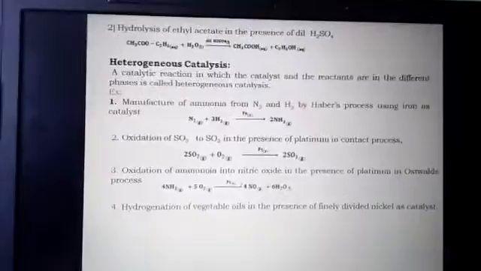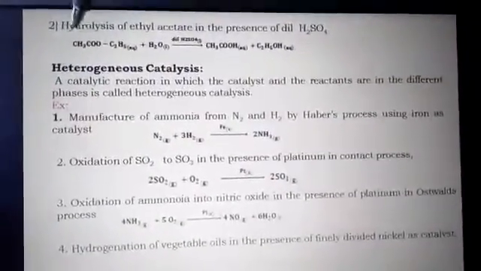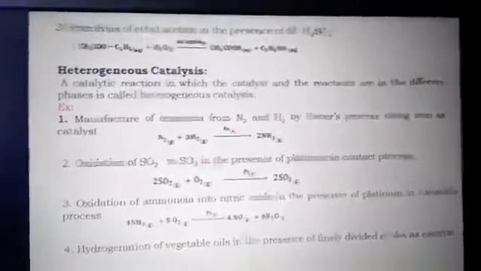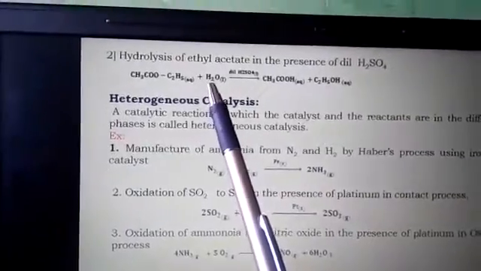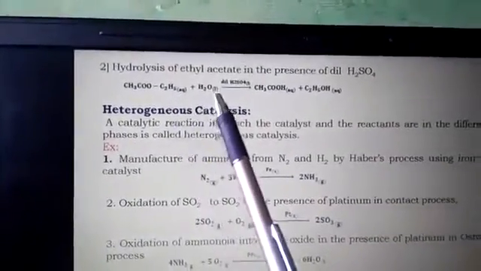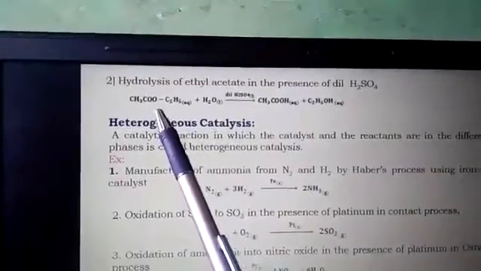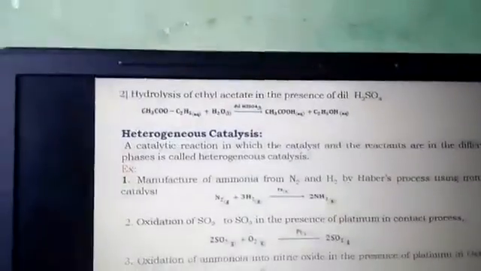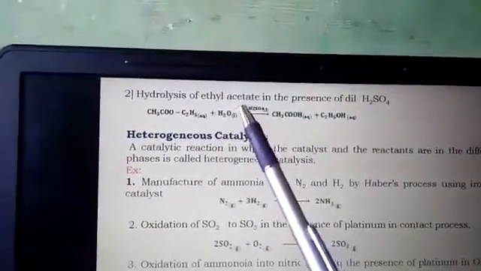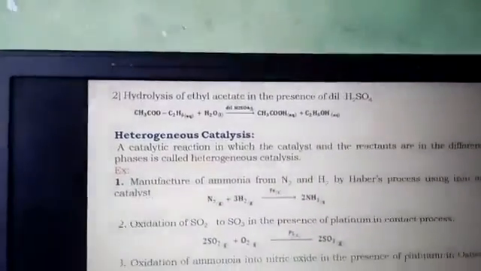Okay, let us consider one more example: hydrolysis of ethyl acetate. Look here, it is ethyl acetate, and this is water, the aqueous liquid, which is also a liquid. This hydrolysis of ethyl acetate gives rise to acetic acid and ethyl alcohol. For this catalytic reaction, we use dilute H2SO4 as the catalyst.